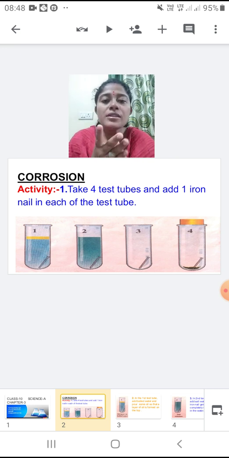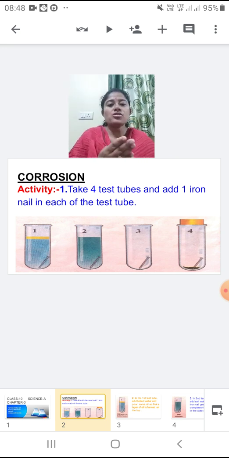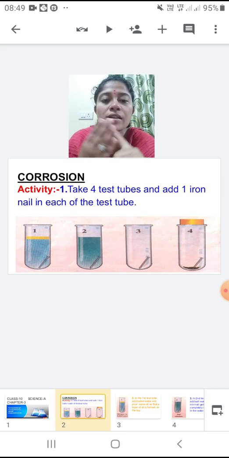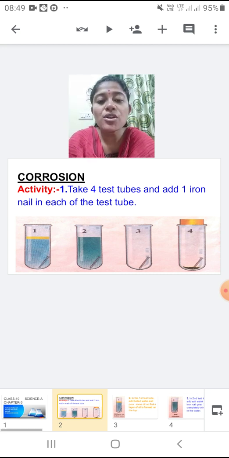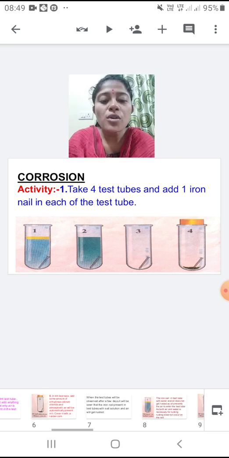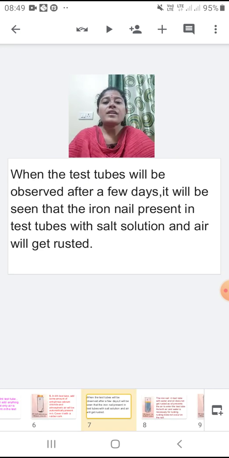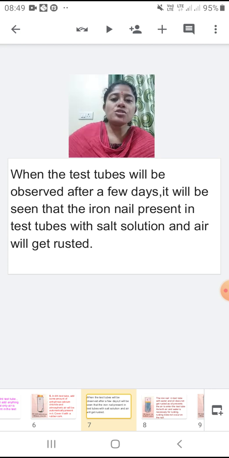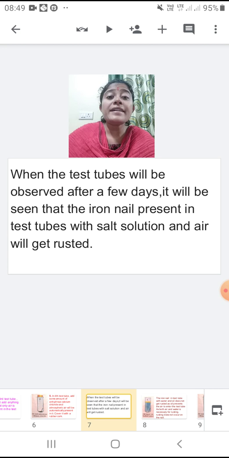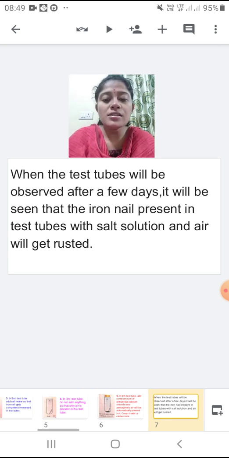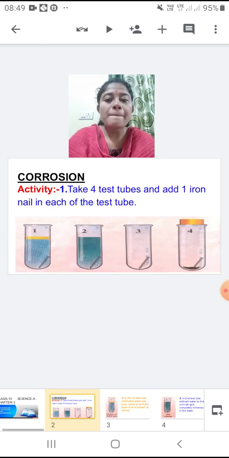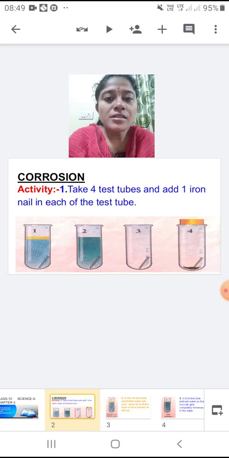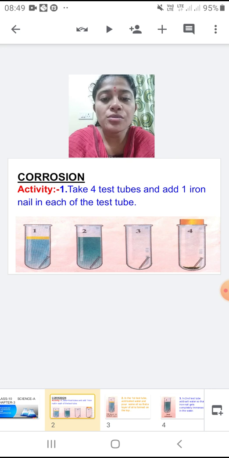We have to keep these 4 test tubes aside unattended for a few days. After a few days, when we observe the 4 test tubes, we are going to see that the iron nail which was present in the test tubes with salt solution and air, see this one, that means the second test tube and the third test tube.